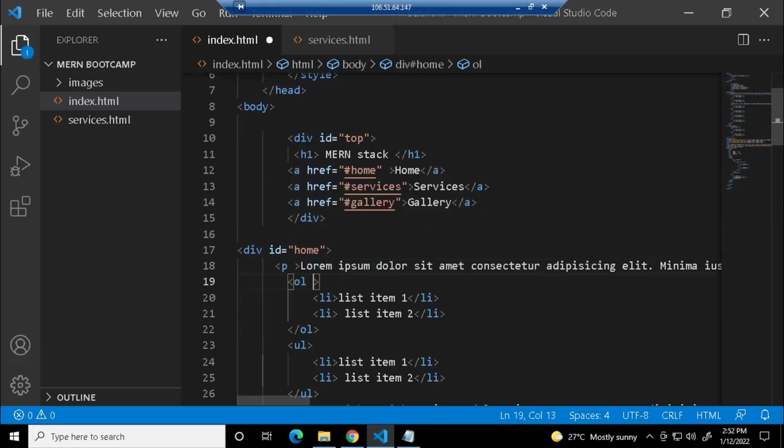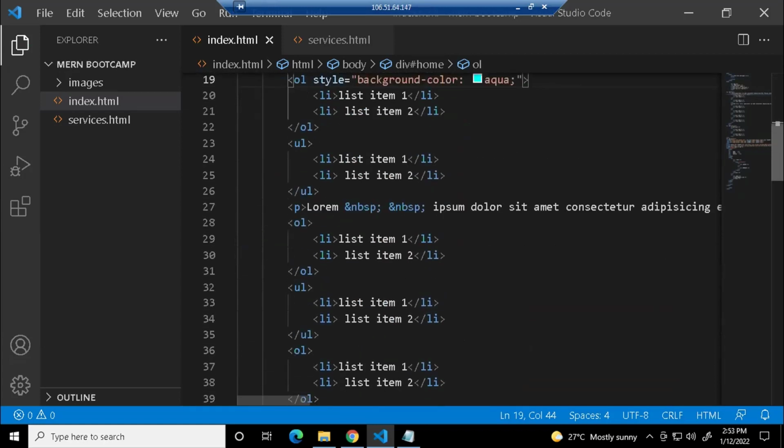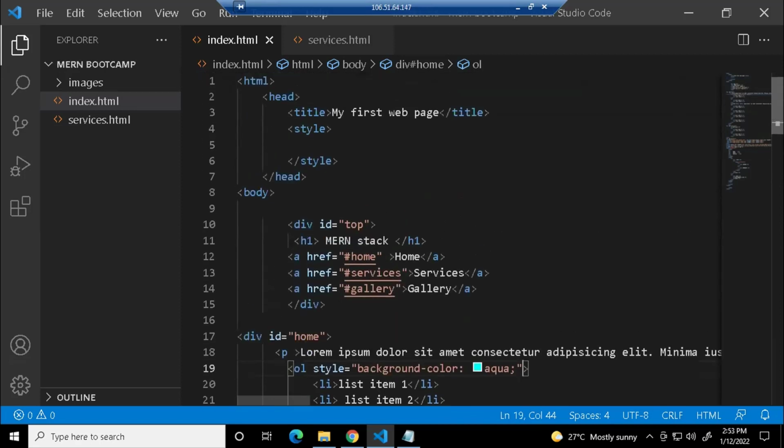I'll just put it in OL. In case you want to refer to the code, you will get to know. Now let us say my requirement is I want to apply a particular property for all the paragraph tags in my document. What should we do? We need to tell it, I want to style the p tag, so go to the p tag and apply these styles. So that is what we call selectors.